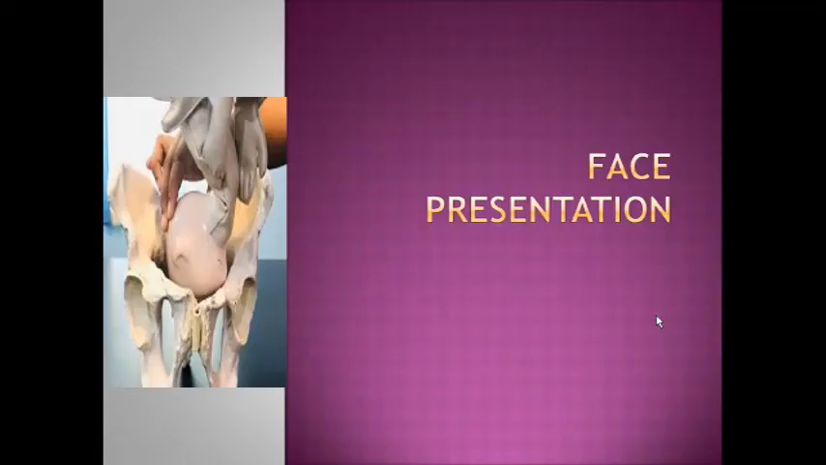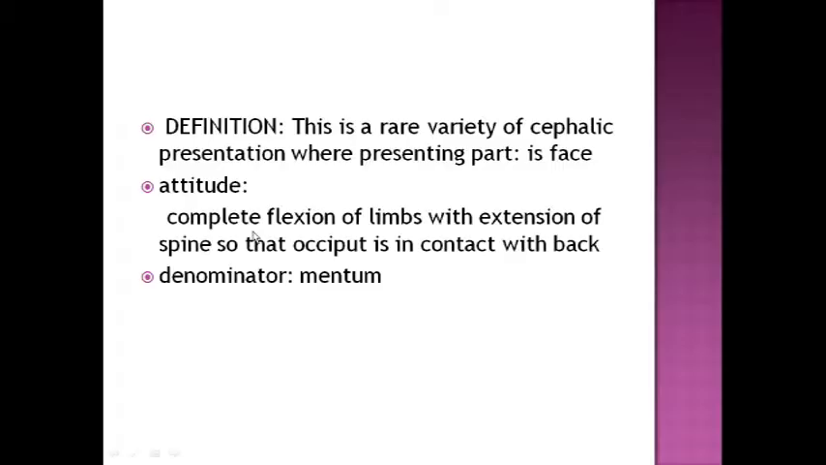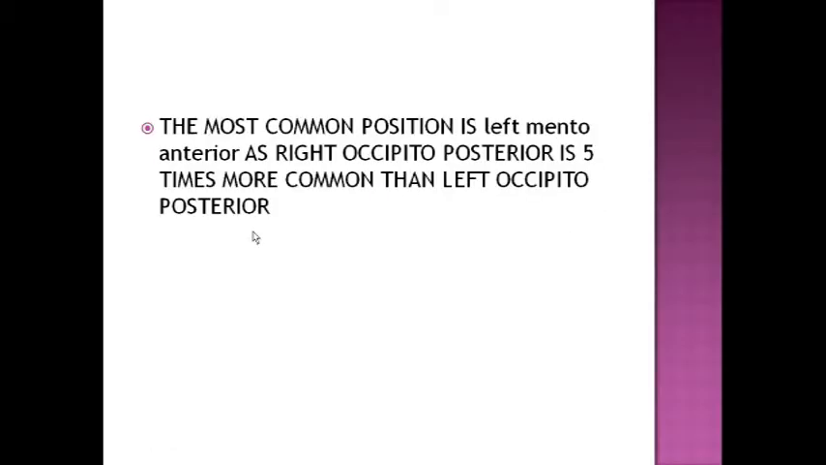As you see in this picture, there is complete flexion of hand and limbs, and the neck is extended. So the occiput is nearby to the back, and this is the mentum, and it is the denominator. It is the presenting part. The most common position is left mento-anterior, as right occipito-posterior is 5 times more common than left occipito-posterior.